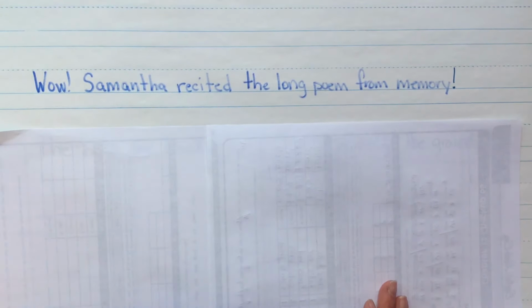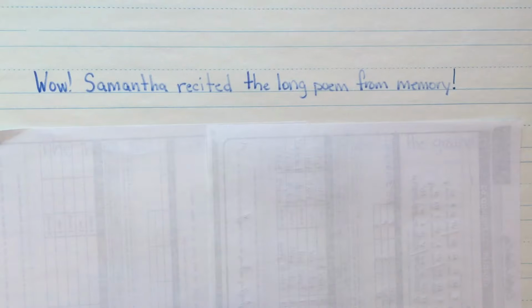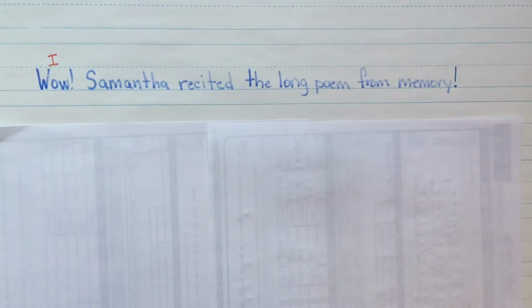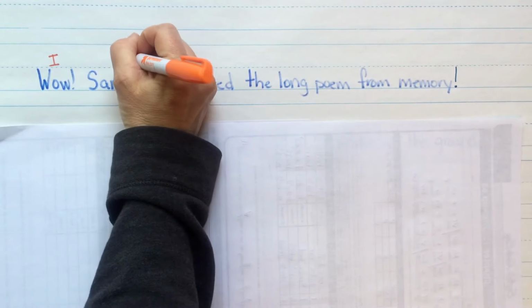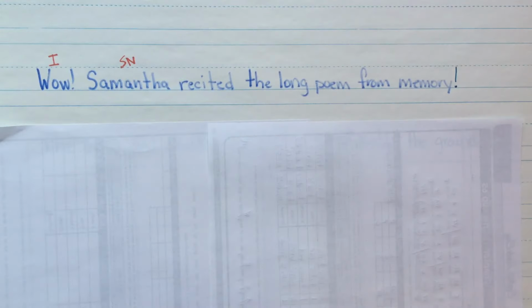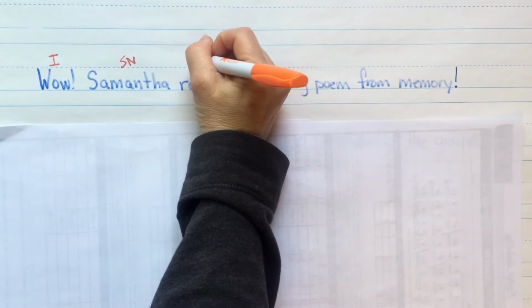classifying this sentence. We have wow. We know that is an interjection. And then our sentence: Samantha recited the long poem from memory. Who recited the long poem from memory? Samantha. Subject, noun. What is being said about Samantha? Samantha recited.